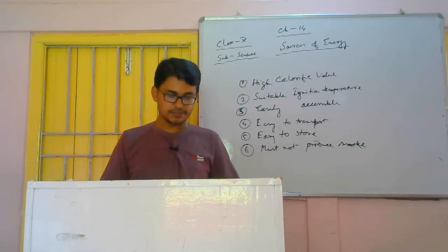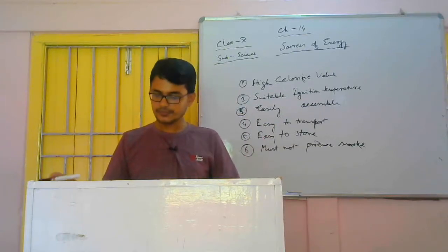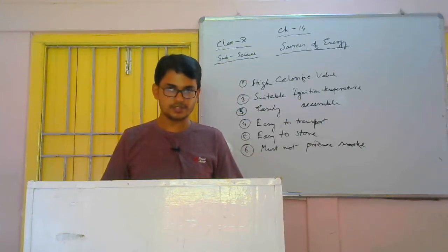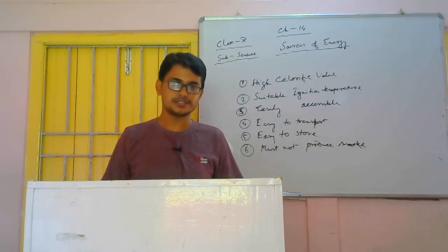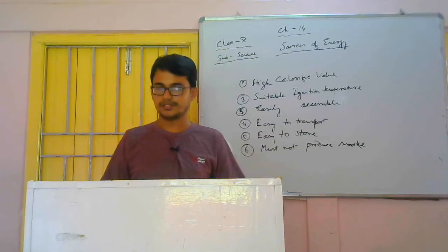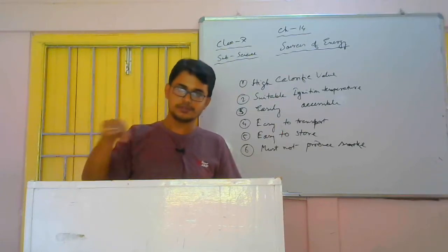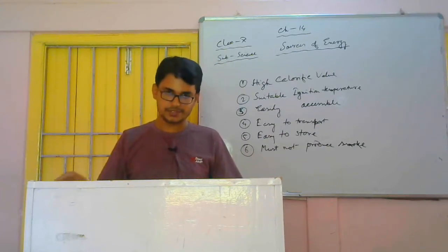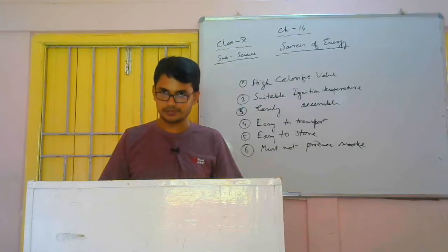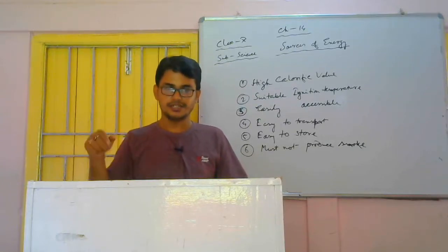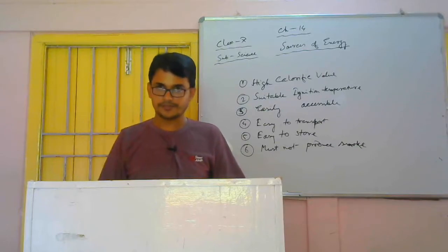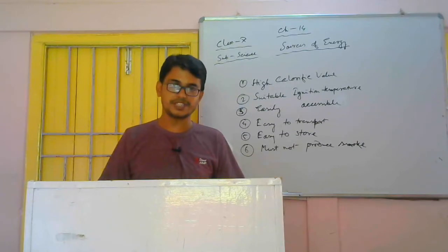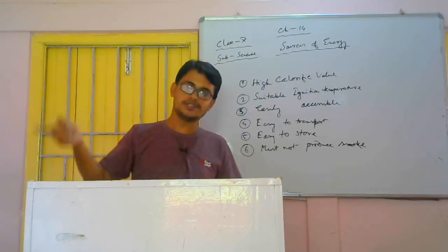Next one is the conventional source, the thermal power plant. We know that there is a dynamo, or in a smaller sense it is a dynamo, and in a big one we can say it is a turbine. So on moving the turbine, electricity can be generated. Thermal power plant is one type of power plant that can be used to move the turbine to generate electricity. Thermal power plant means fossil fuel burning, so definitely producing a huge amount of steam. That steam again can be used to move the turbine.